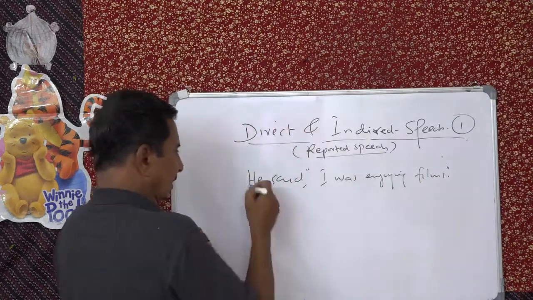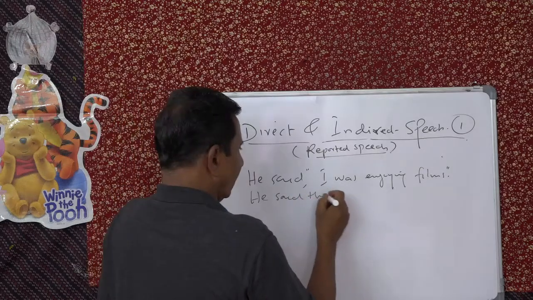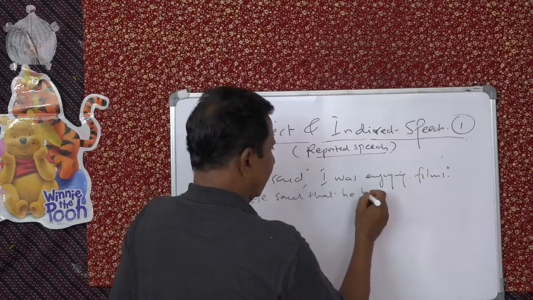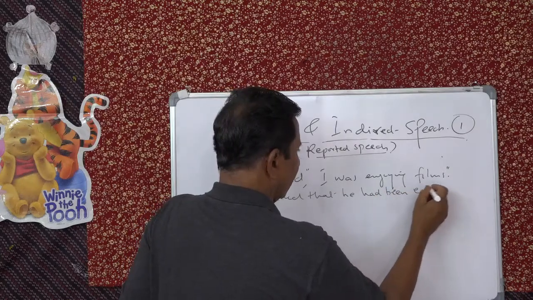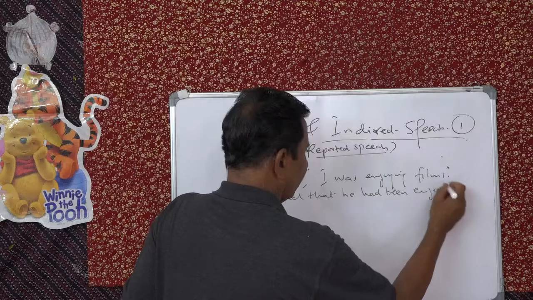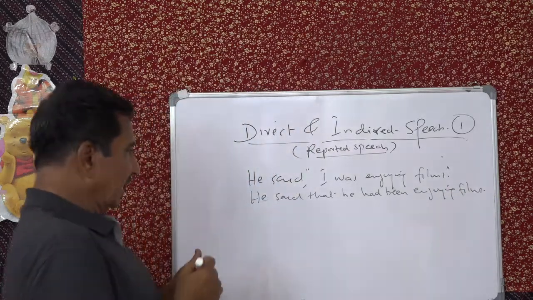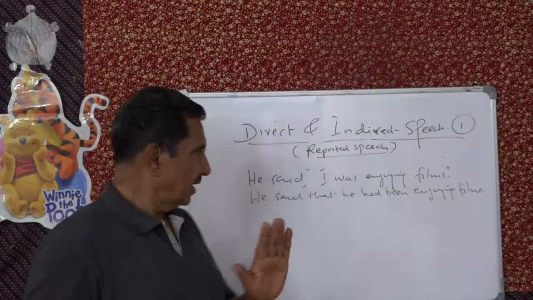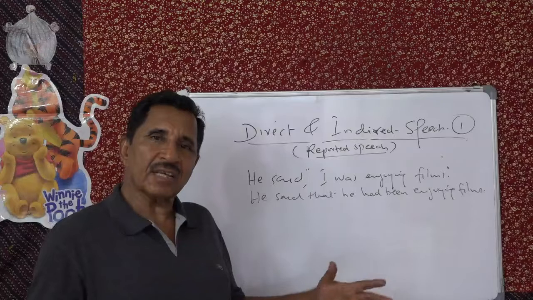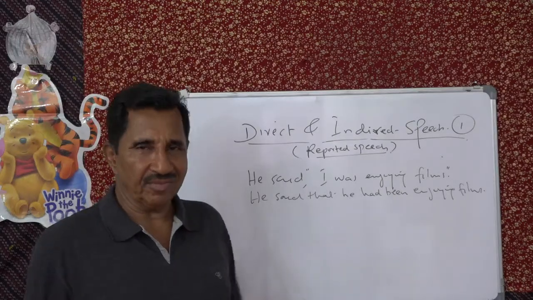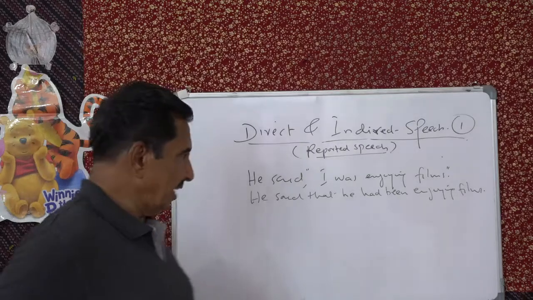And he said that he had been enjoying films. So, suppose you get the "he had been," then keep it here. He said, "I had been enjoying films." Then again, "he said he had been enjoying films." Doesn't make any difference. So you keep it as is, understand.